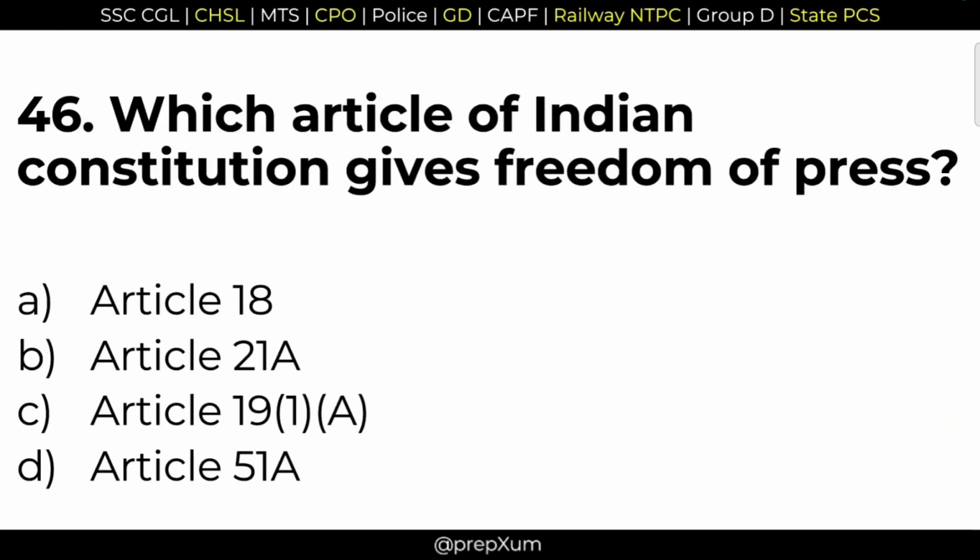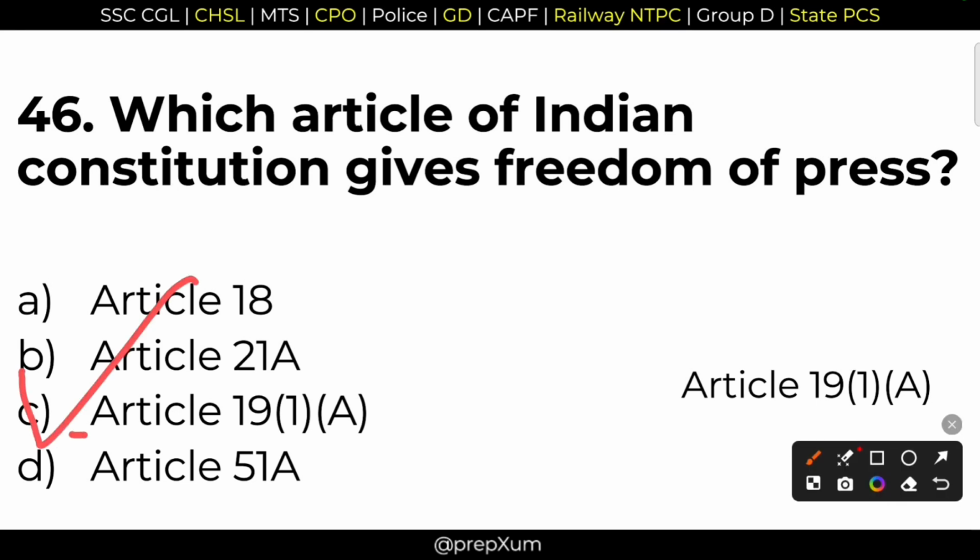46. Which article of the Indian Constitution gives freedom of press? Very, very important question. Freedom of press. It is option C, Article 19(1)(e). It is the article that ensures or gives the freedom of press.